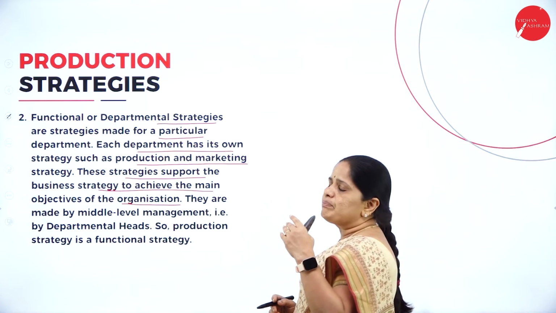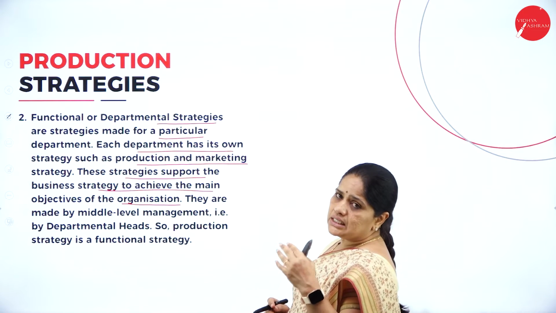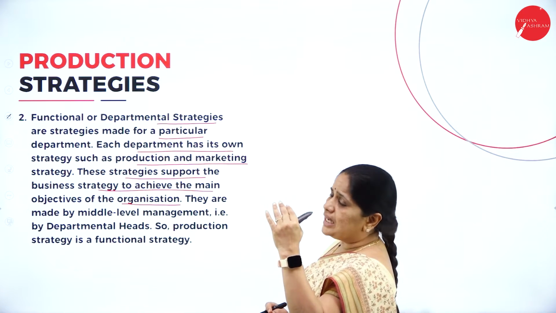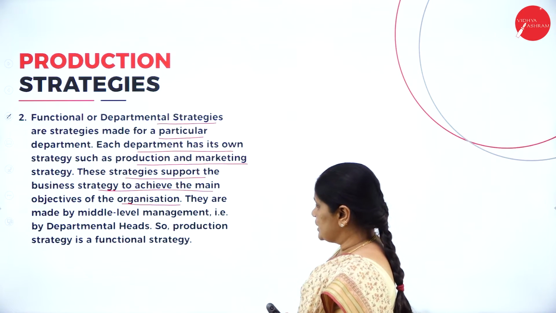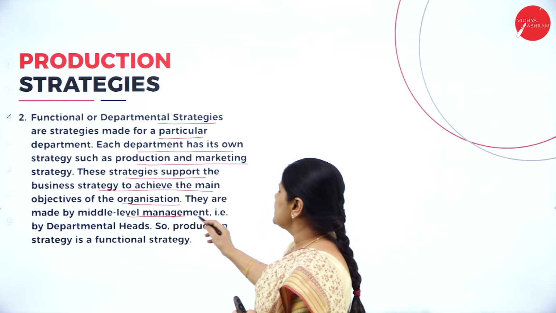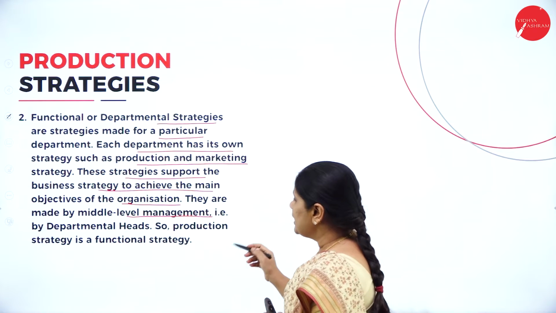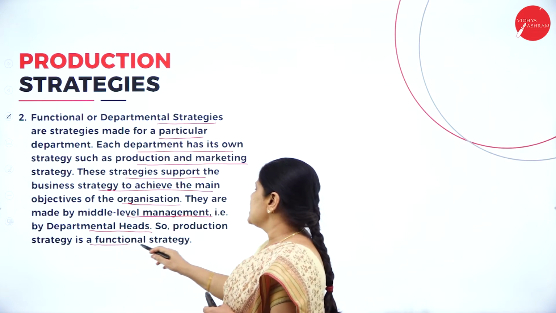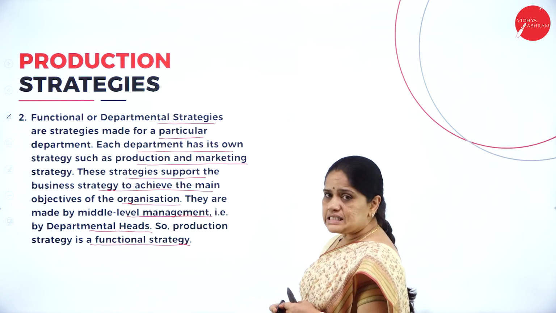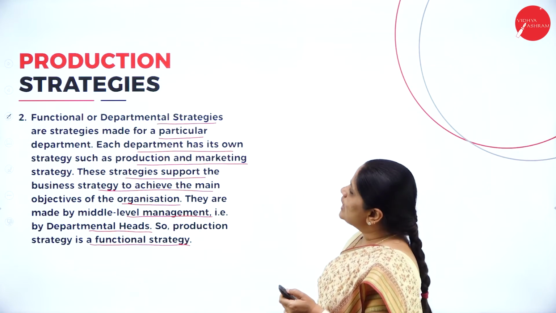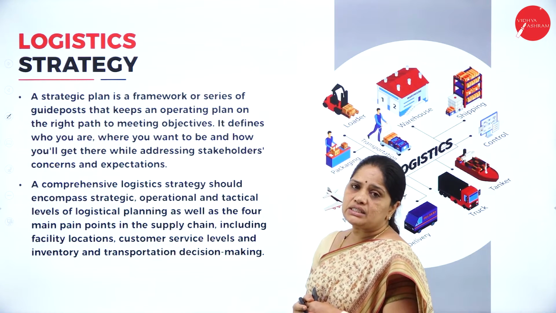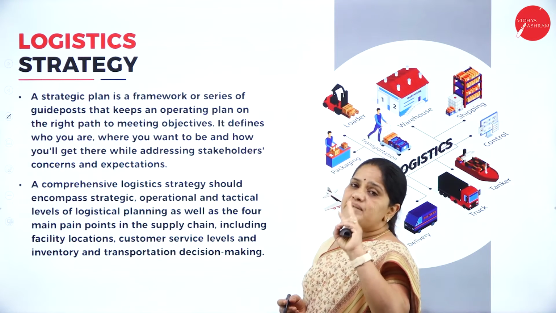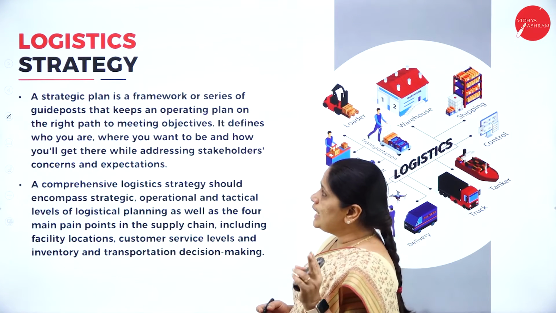So, each department will have its own strategy in support of the main objective of the entire organization, and these are strategies made by the middle level management, that is the departmental heads. So the production strategy is a functional strategy. So we should understand that production strategy comprises of both business level and the functional level.